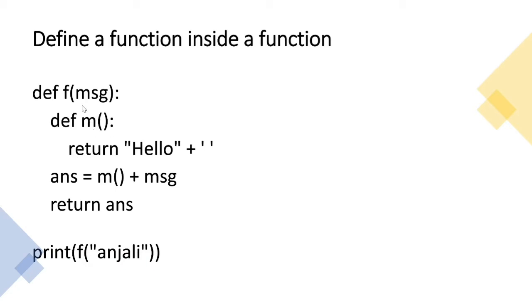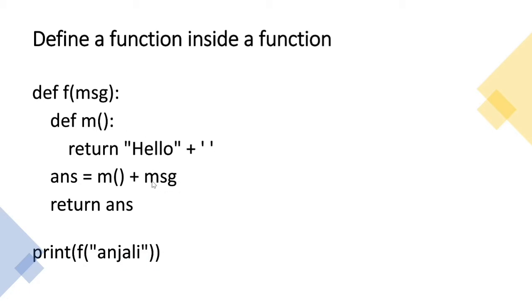And the return value of this m, see the indentation, is nothing but hello with a space afterwards, right? So it is returning hello with a space. Now you can see inside the outer function, I have taken just a variable and I have just called the inner function, right?